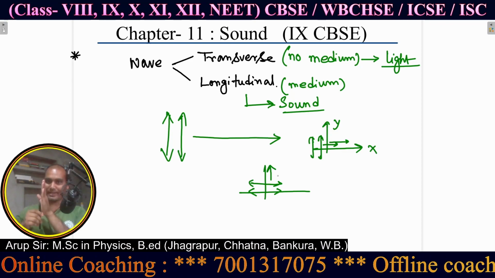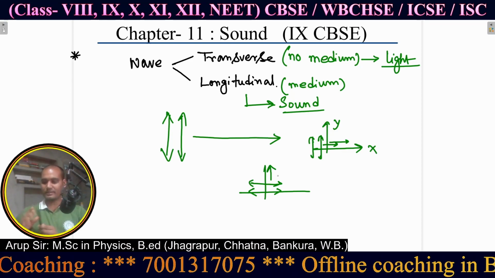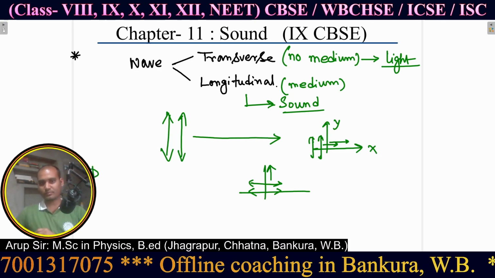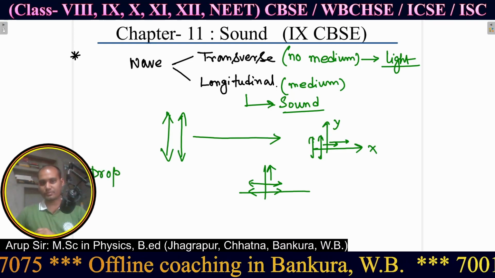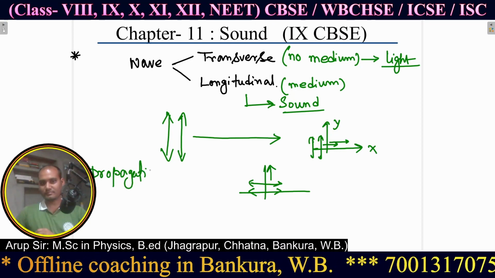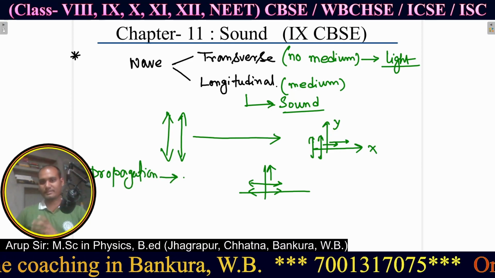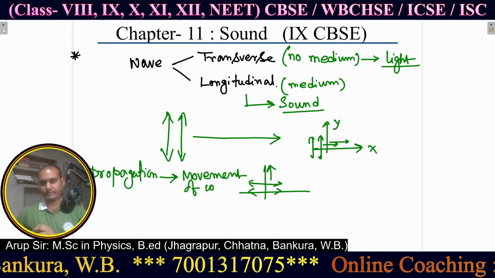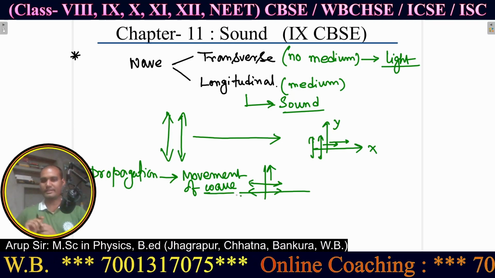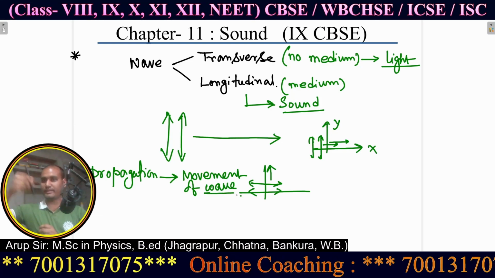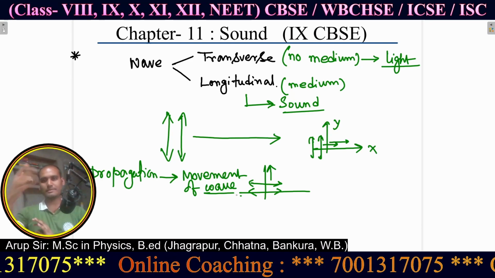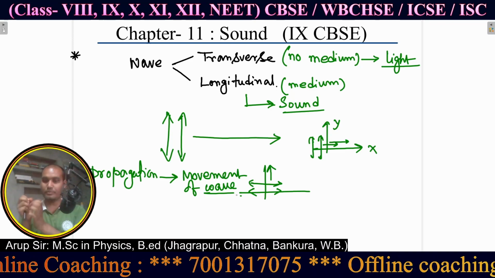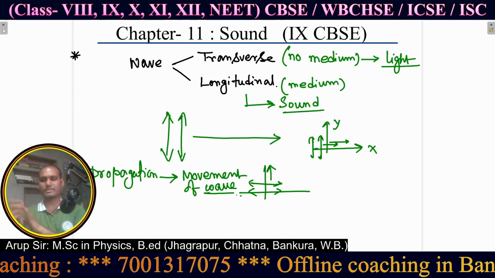The movement of a wave is known as propagation. This term is new for you. So propagation is the movement of waves. Any wave, whether transverse or longitudinal, when it is moving along some direction, that movement is known as propagation of the wave.